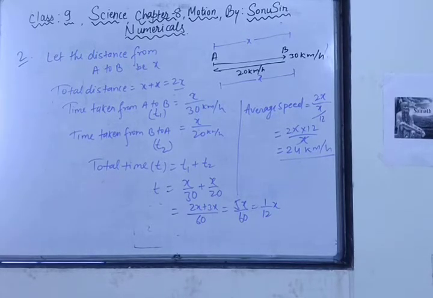An object is dropped from rest from a height of 150 meter and simultaneously another object is dropped from rest from a height of 100 meter. What is the difference in their heights after 2 seconds if both the objects drop with the same acceleration? How does the difference in heights vary with time? Very nice question. I hope all of you have understood this question.